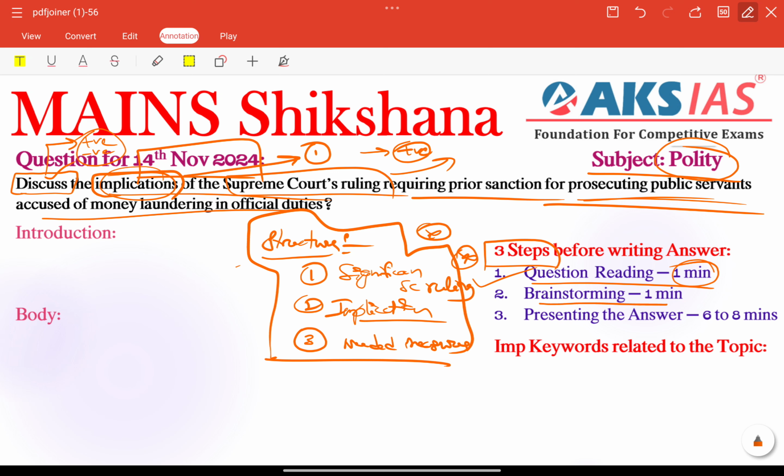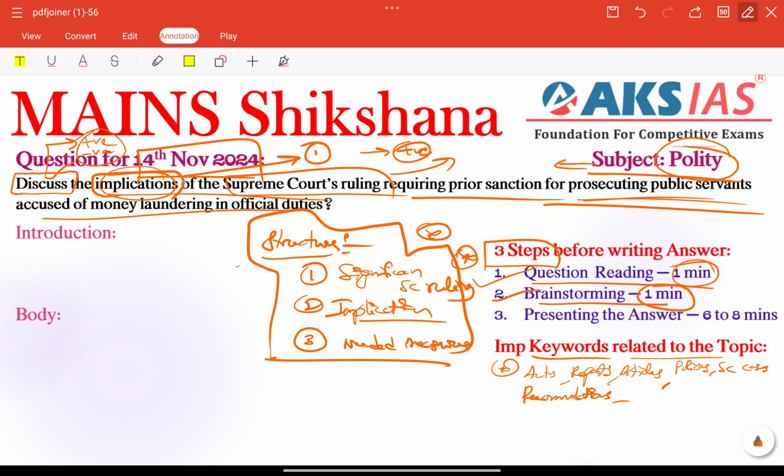Next, brainstorming. Within 1 minute we need to recall important keywords related to the topic. Whenever we are writing on a topic related to polity, we need to include everything like acts, reports, articles if there are any, policies or Supreme Court cases or judgments, and recommendations, especially experts' recommendations. All are required here.